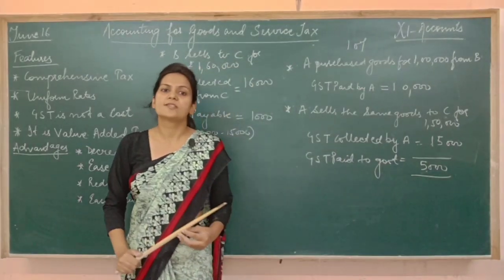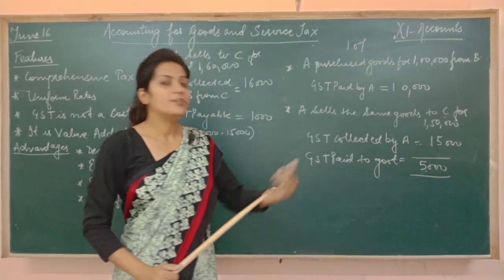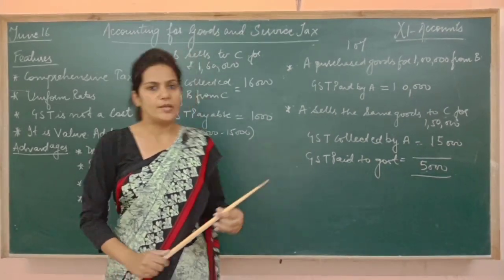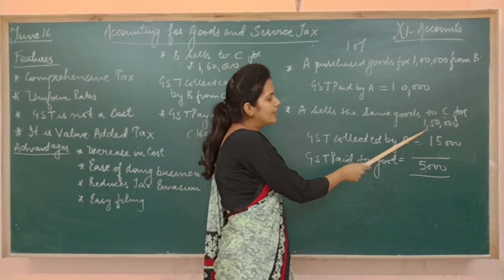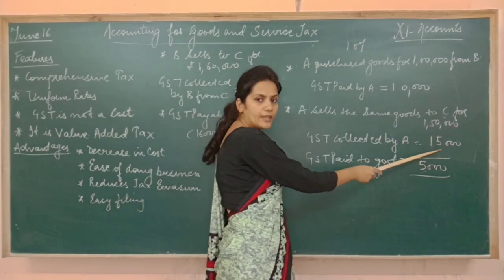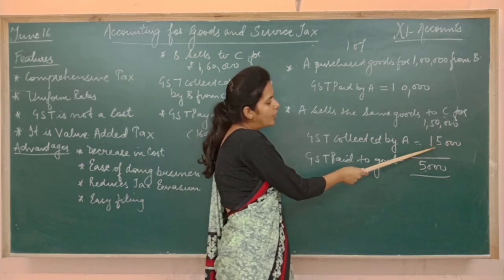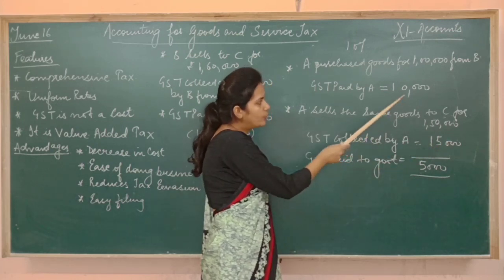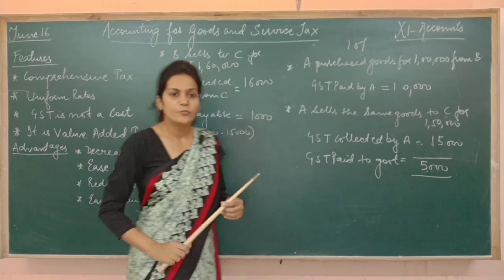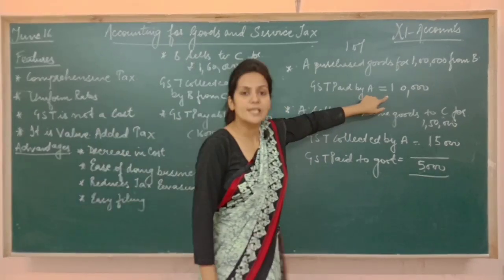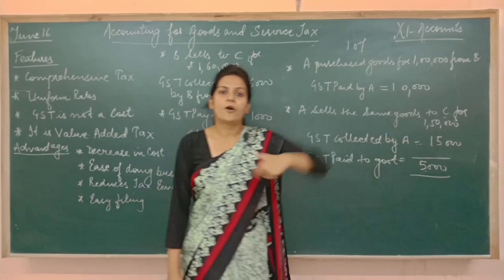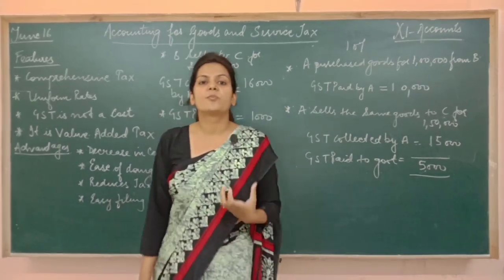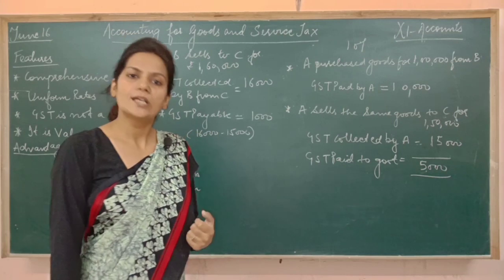Because A knows that sooner or later he is going to recover this payment. And how did he recover? When he sold goods to C, he collected tax of rupees 15,000. Out of this 15,000, first of all he keeps rupees 10,000 with himself, because earlier he had paid rupees 10,000. Now he will keep 10,000 out of this 15,000 with himself, and he will deposit only 5,000 to the government.